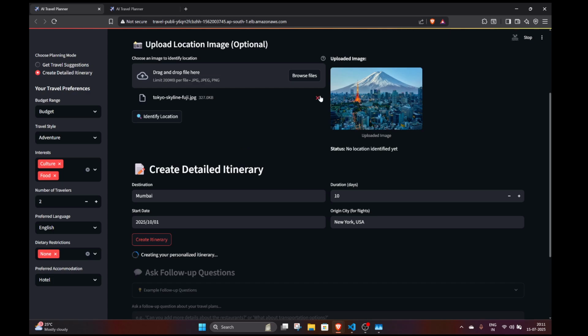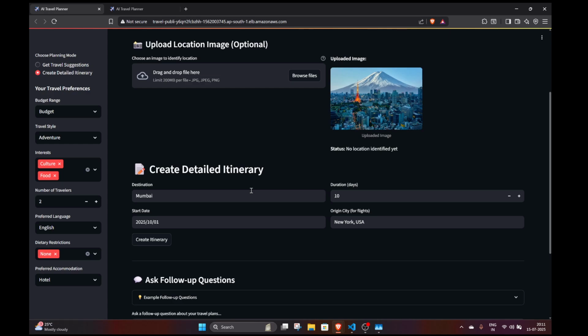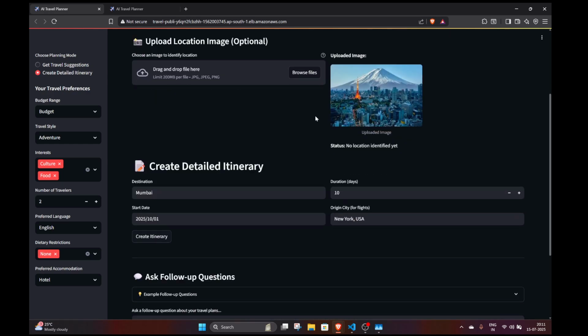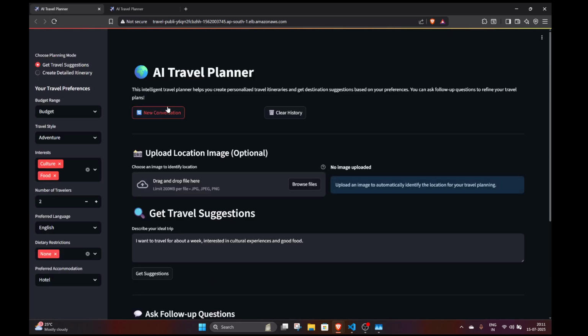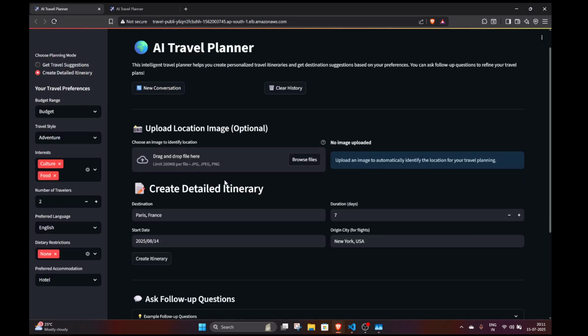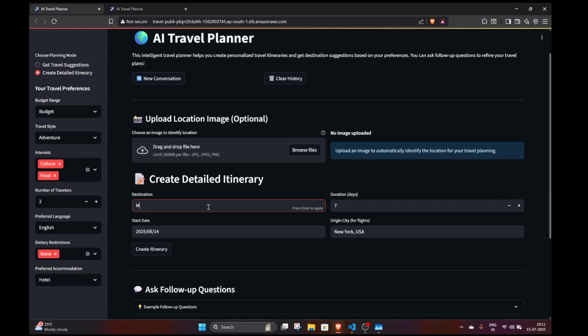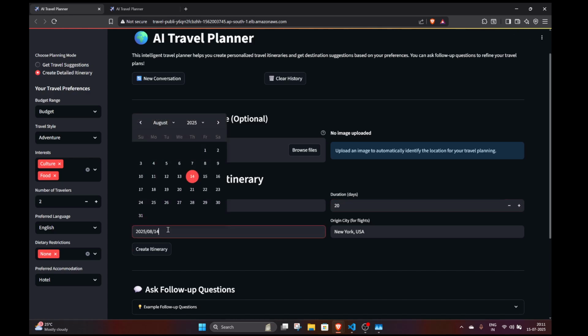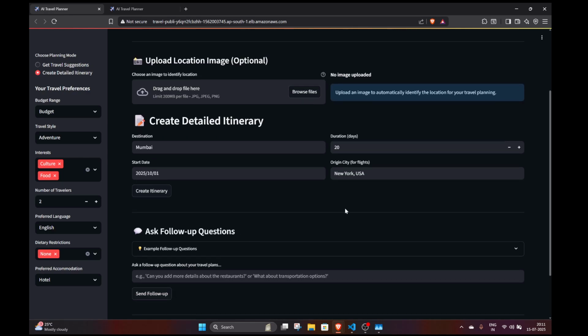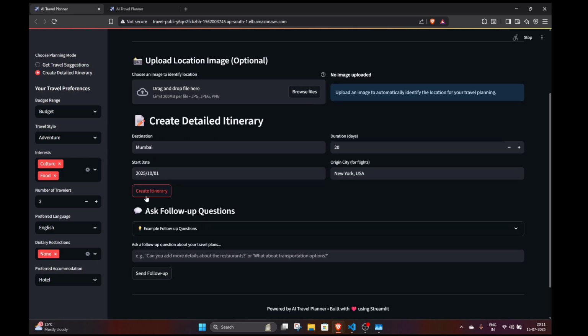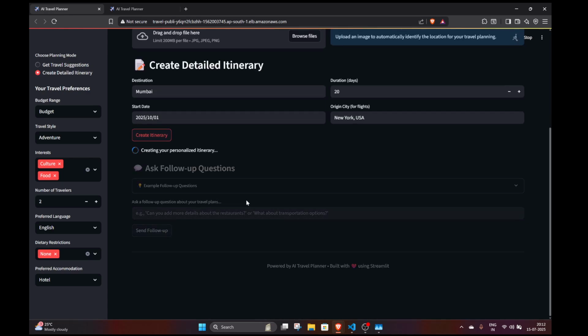I can remove this because the image is irrelevant here. One second, there must be some issue. One second, let me just load it again. Right, so we have a detailed itinerary. I am putting Mumbai to New York, USA for 10 days. Let's do 20 days for October the 1st. Right, so Mumbai to New York, USA, 20 days, October the 1st. I want to go. Let's create an itinerary for that, and let's see how that works.